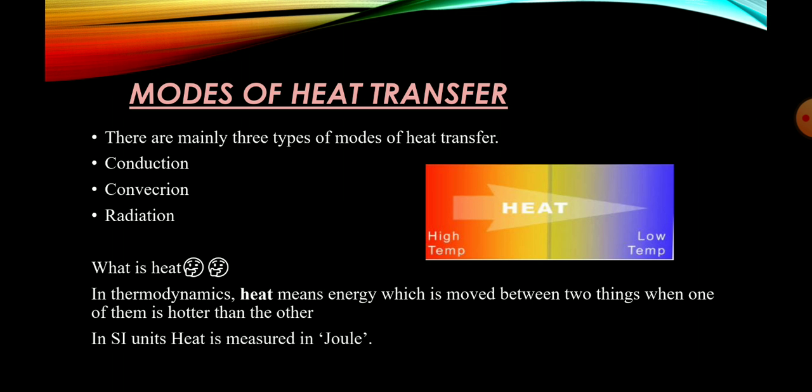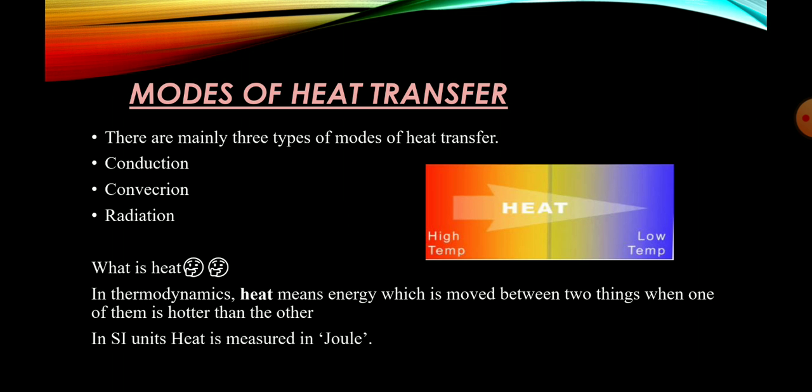Before going to what exactly these modes of heat transfer are, you should know the meaning of heat. When you say that heat is going to be generated or transferred, to introduce that, I have shown one diagram here. One side there is a high temperature, the other side a low temperature, and an arrow pointing from high temperature to low temperature.